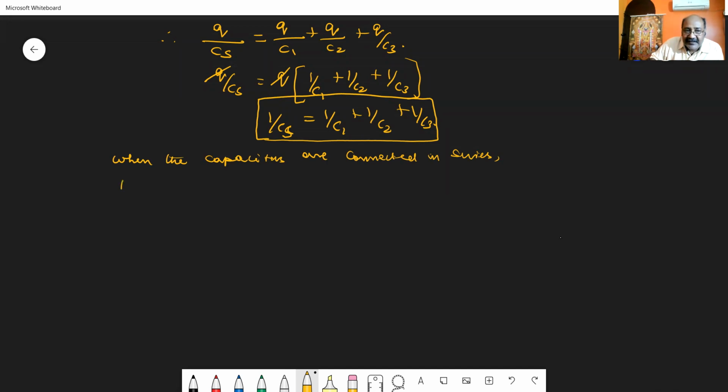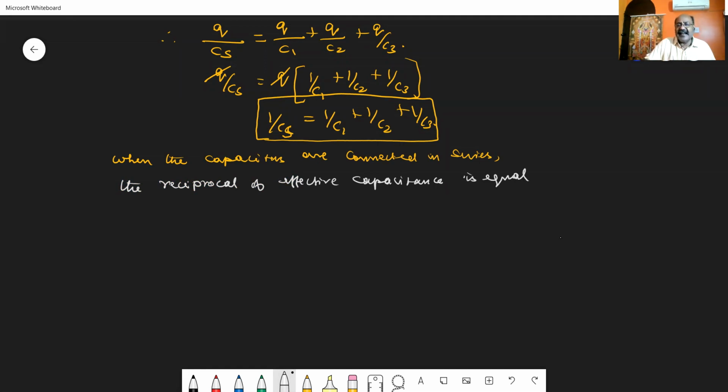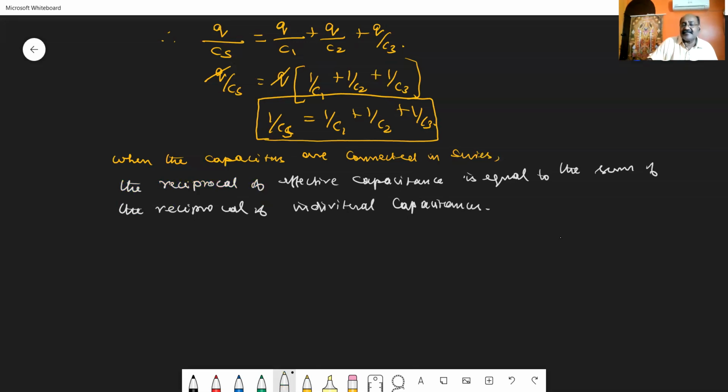So I am defining, I am saying like this: the reciprocal of effective capacitance is equal to the sum of the reciprocals of individual capacitances.